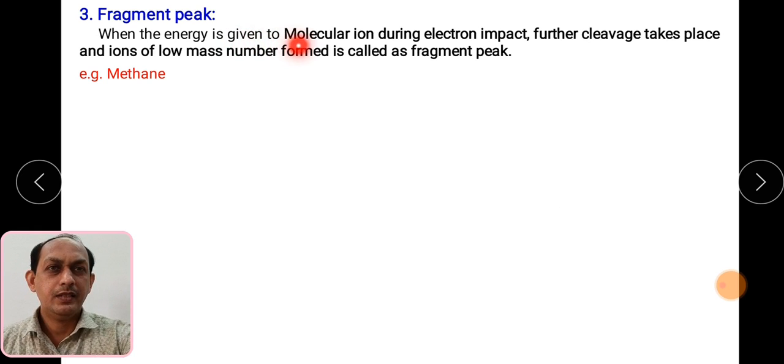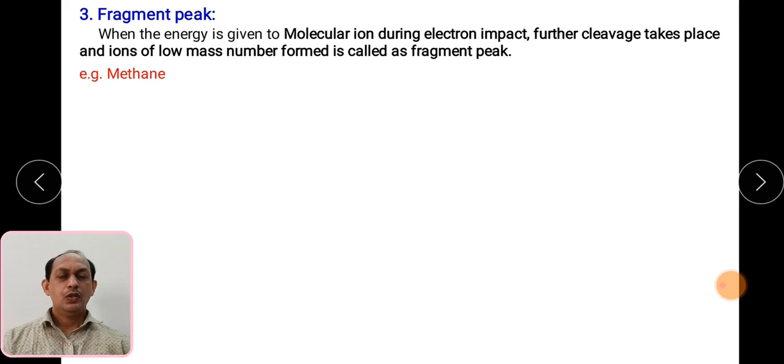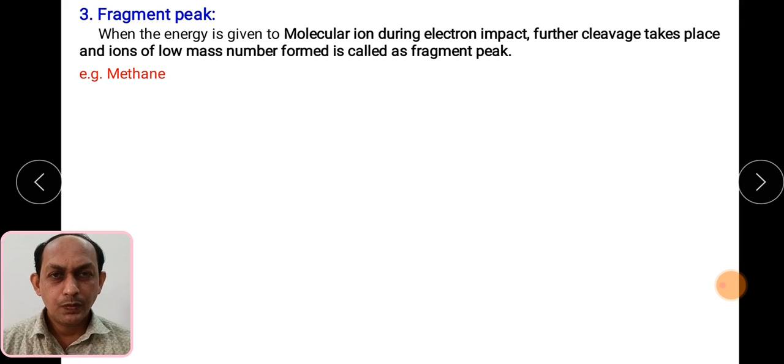When the energy is given to the molecular ion during electron impact, it further cleaves and forms ions of low mass number, which are called fragment peaks. So basically, fragment peaks are those peaks generated from the molecular ion peak or parent peak because of the further breakup of this particular molecule. If we see, the fragment peaks have low mass as compared to the parent peak.